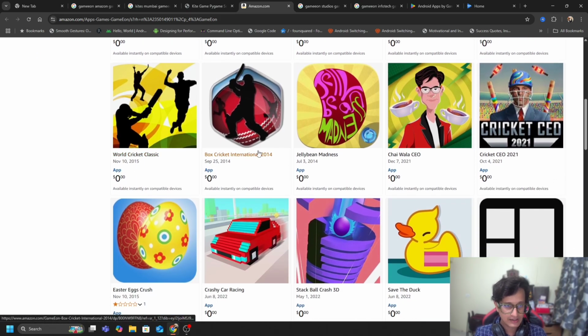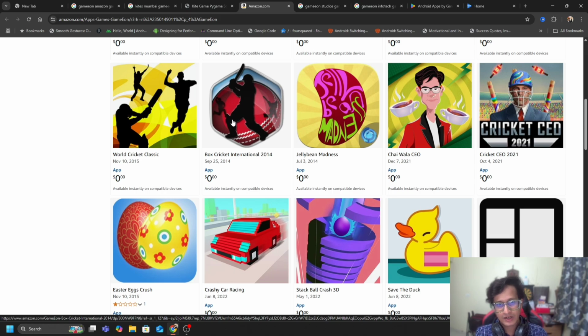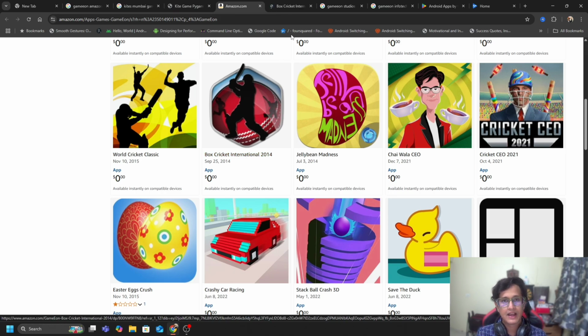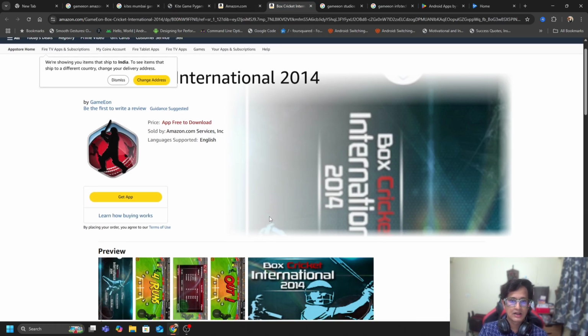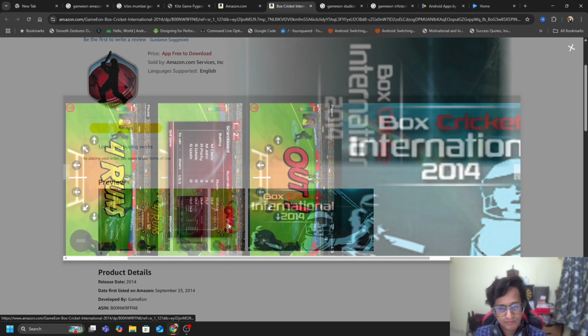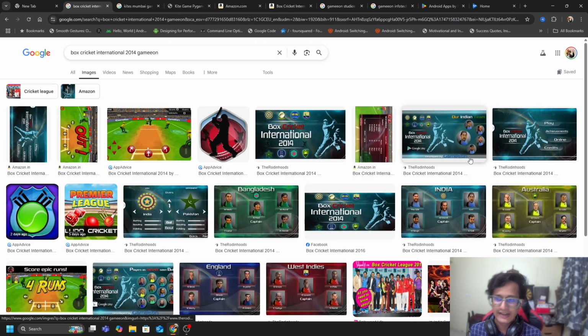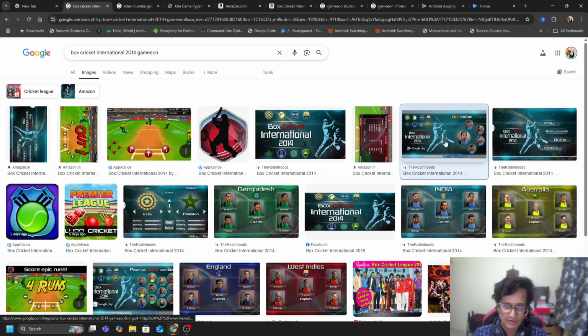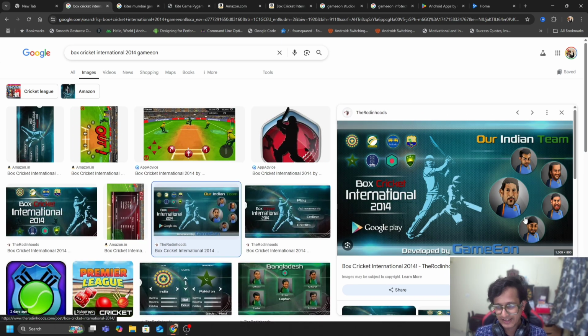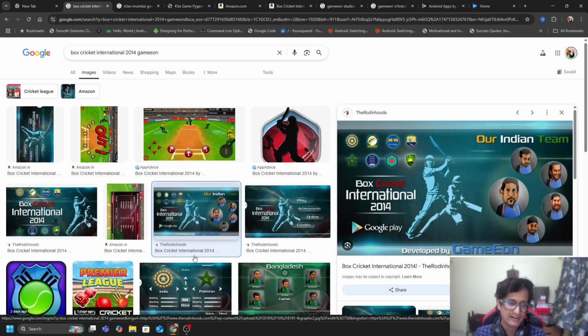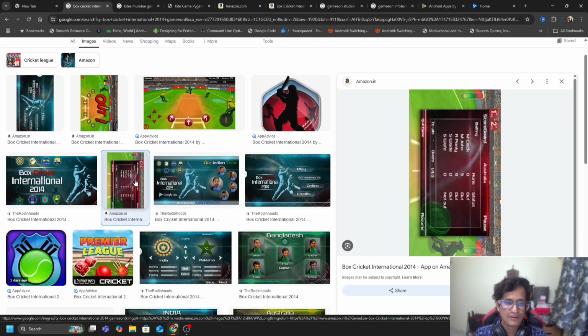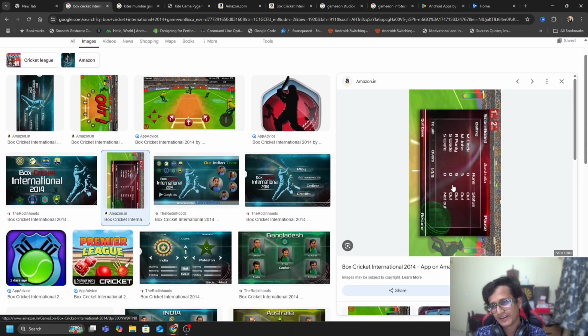Okay, Box Cricket International 2014. Let's talk a little bit about this game. This game actually was a cricket game that we made. Now you can see, I'll have to turn my head around to see it like this. It had crazy interesting artwork as well. As you can see, there were interesting caricatures of popular players. We fictionalized all of their names. That was super interesting. I remember working on the ranking logic of this as well. It was super, super duper amazing.